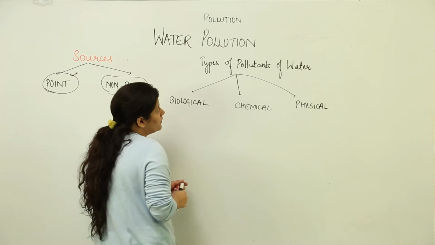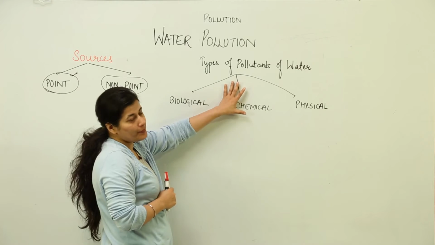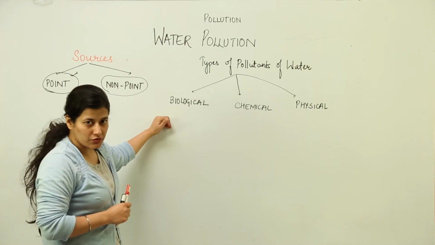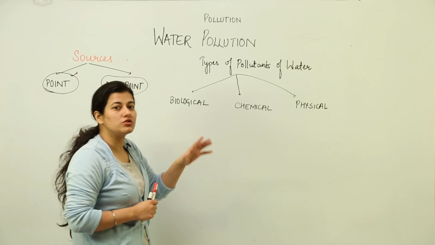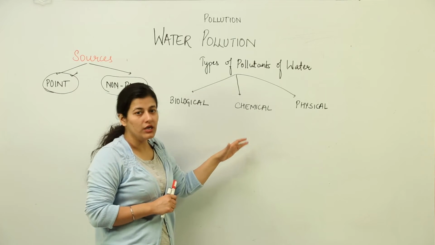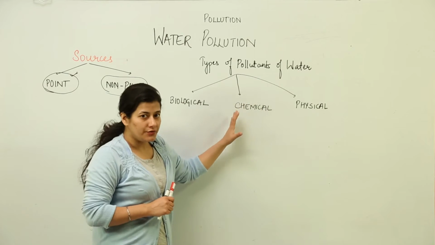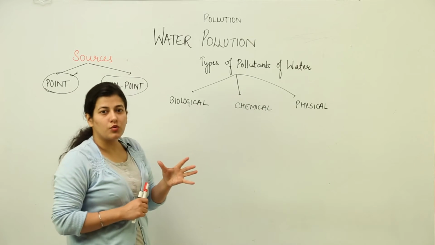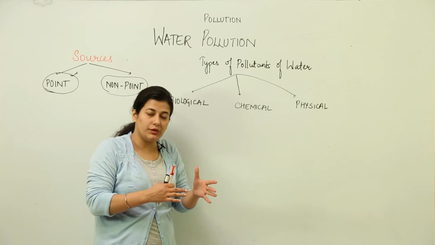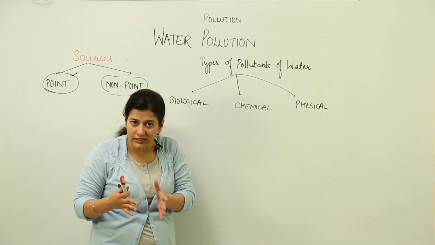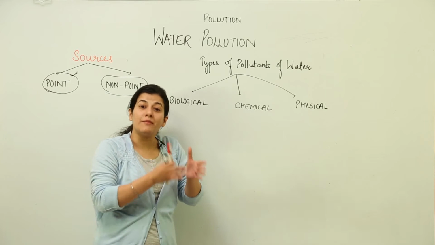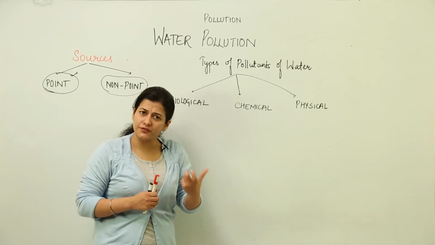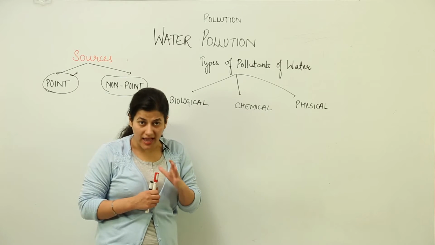Now coming forward, we have the types of pollutants of water. Whether the water pollution is taking place from the point source or the non-point source, it must be adding some sort of pollutant into the water body. Those pollutants are of three types. The first one is the biological pollutant. Fresh water will have the actual quantity required, the biological content would be under control, and the chemical content would also be under control, so that it is fit for consumption or fit for its ecological sustenance as a water body.